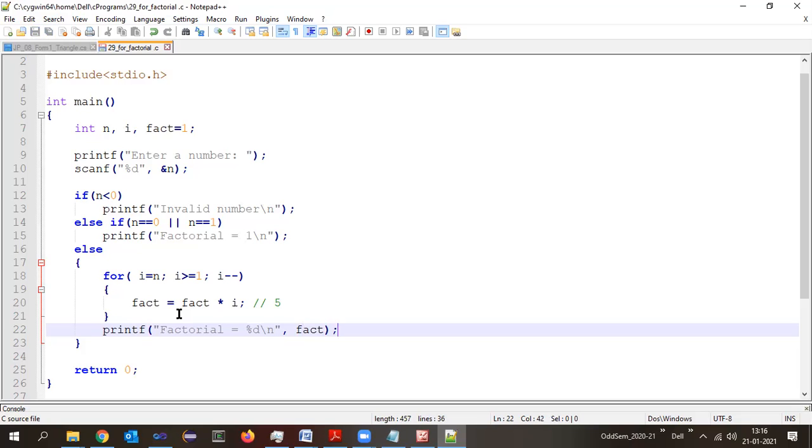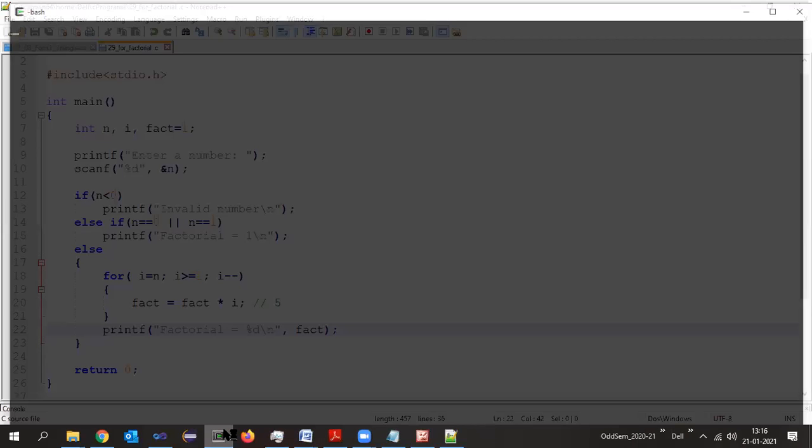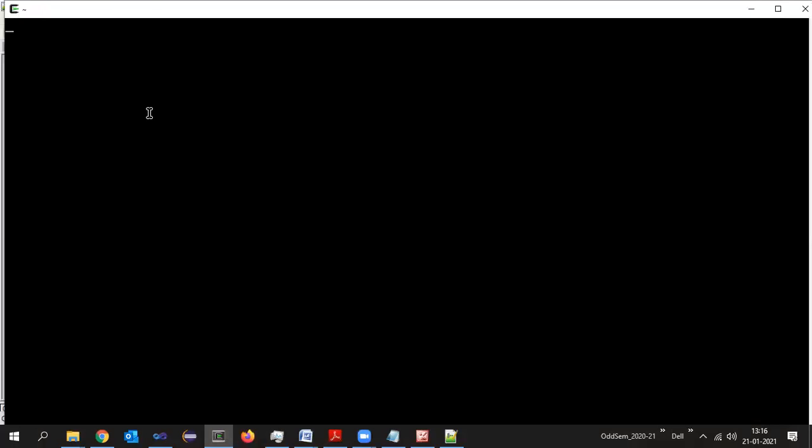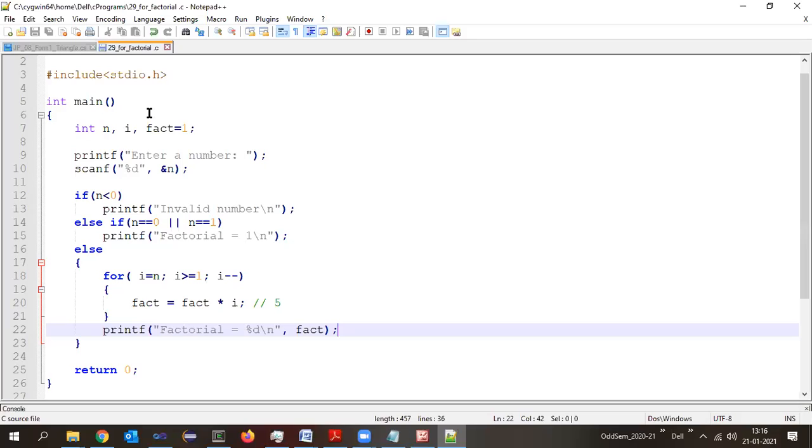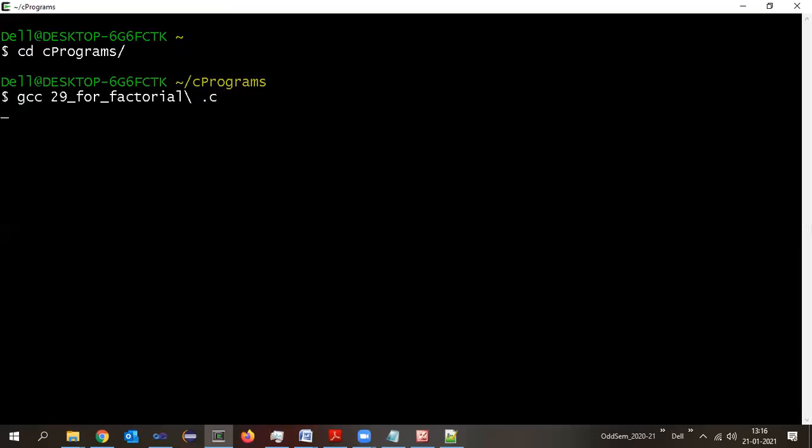Now let us run the program and check whether it gets executed according to what we have studied here. CD C program. Was the file number 29 here? 29. Wait.